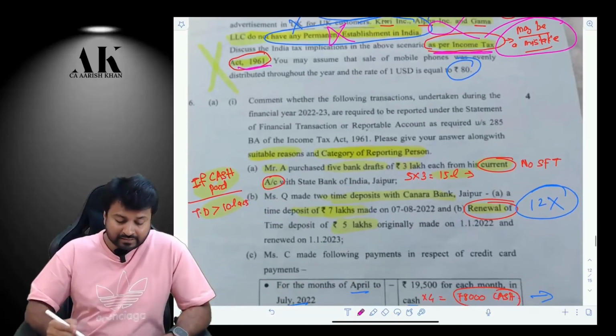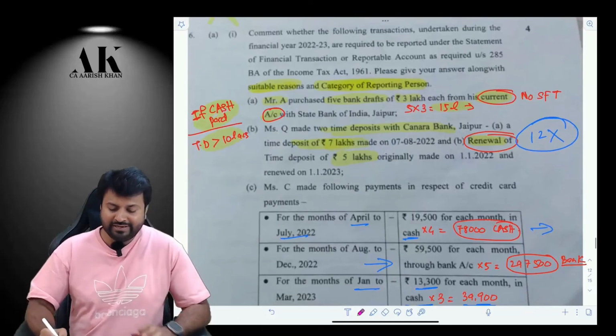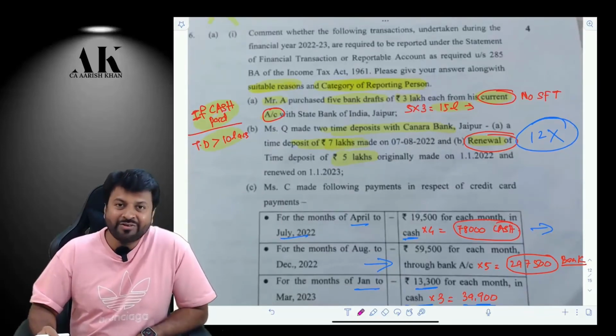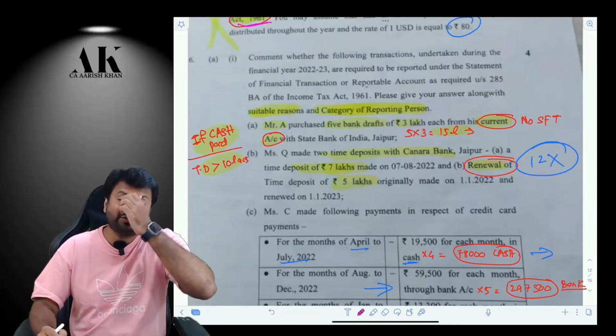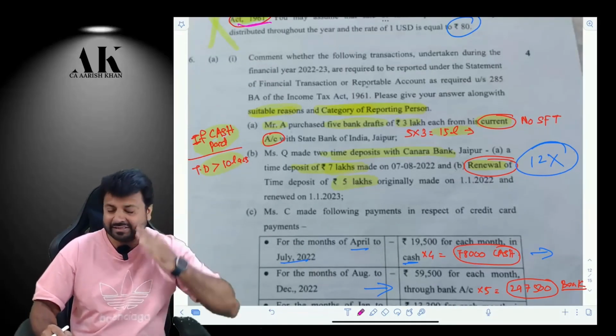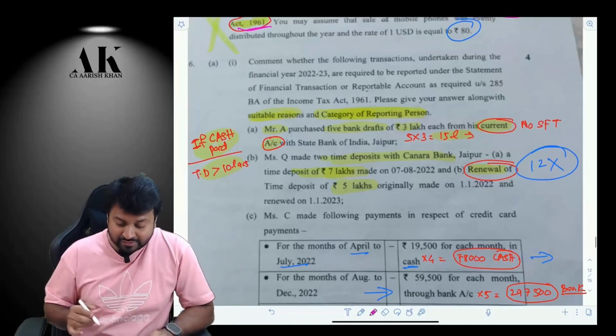Now, the next question and the last question is a very, I don't know how they can ask such kind of questions for CA final exams. They have asked you the limits of SFT, Statement of Financial Transaction, section 285BA. How can one remember the limits? Nevertheless, it was there in the syllabus, so you are supposed to remember.